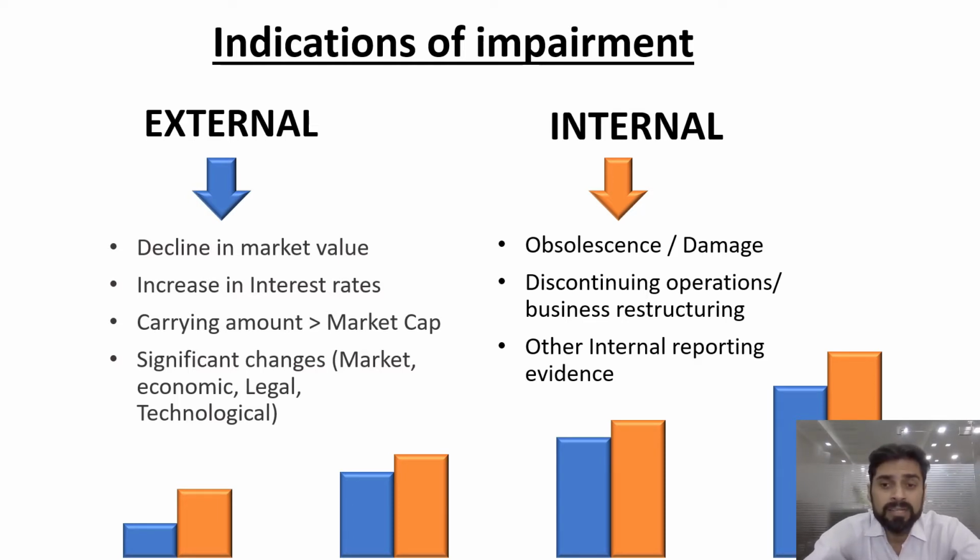And internal factors may be obsolescence or damage in a particular asset or some machinery, or some of your operations got discontinued, or some kind of restructuring. Those would be the internal factors. Then in case of some kind of reporting evidence, some audit observations, internal audit, some fraud is detected, so those are the internal factors.